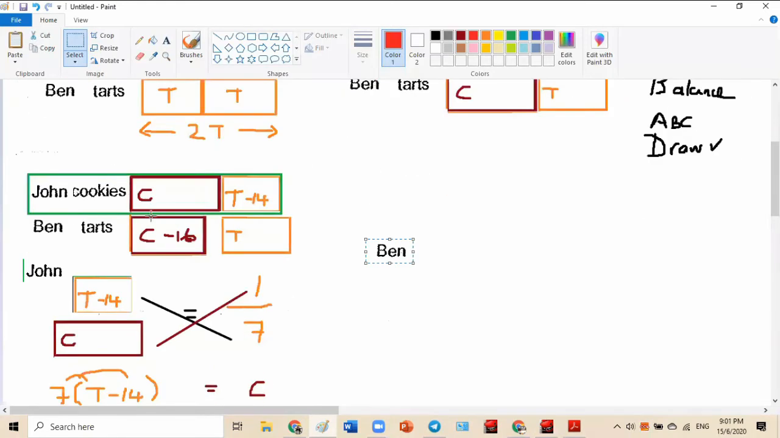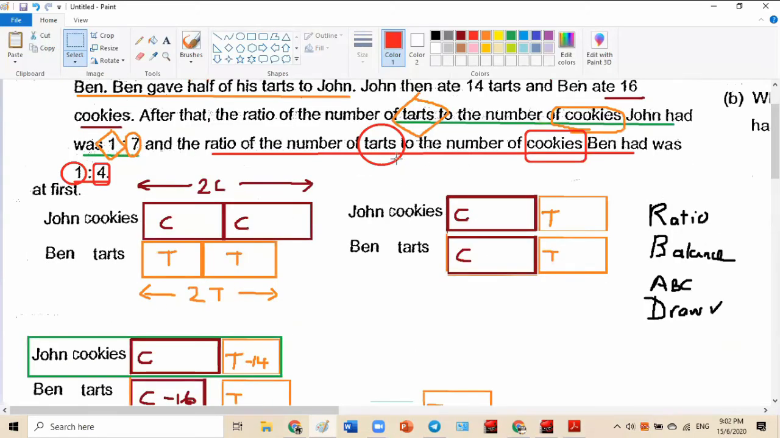All right, so what do I write? The tarts versus the cookie. This is the tart Ben has, right? Yeah, this is the tart Ben had. And the cookies he had was C minus 16. Do you understand? It came from earlier because he ate 16 cookies. Now the tart he has was 1. The cookie he has was 4.